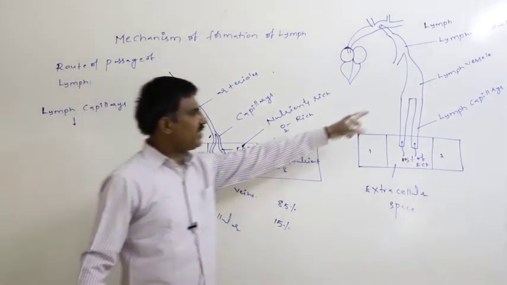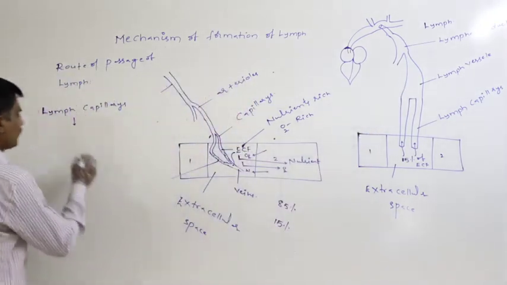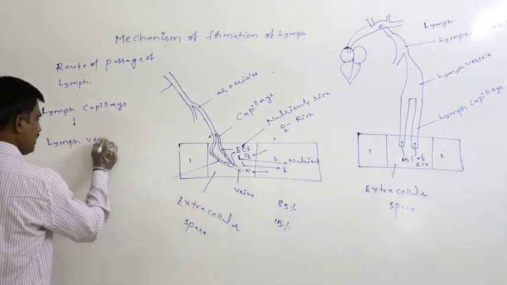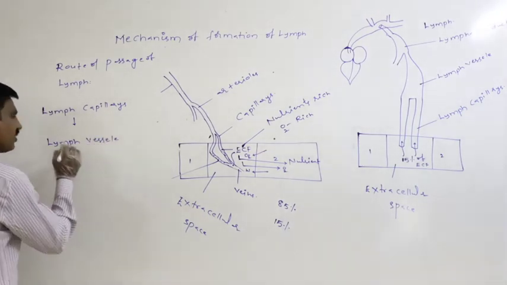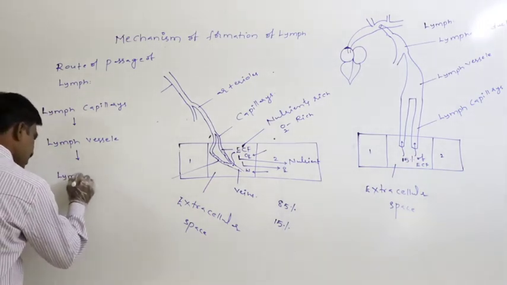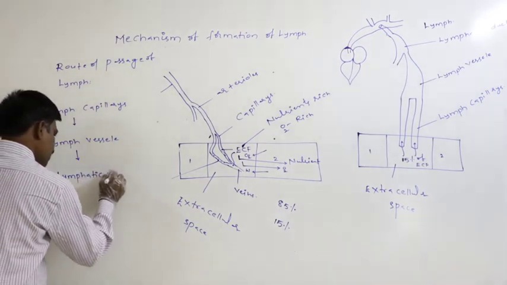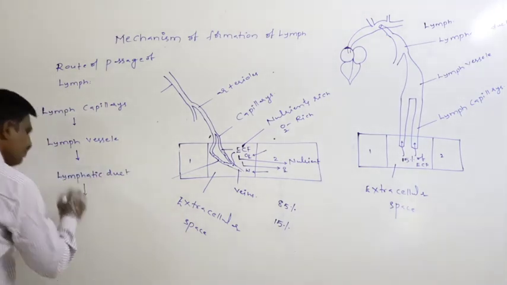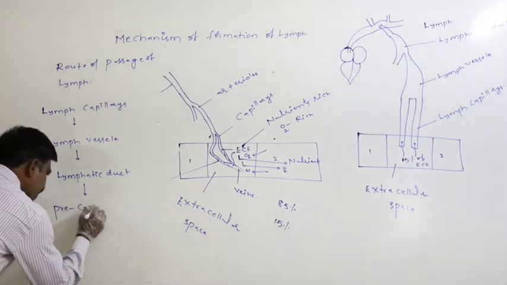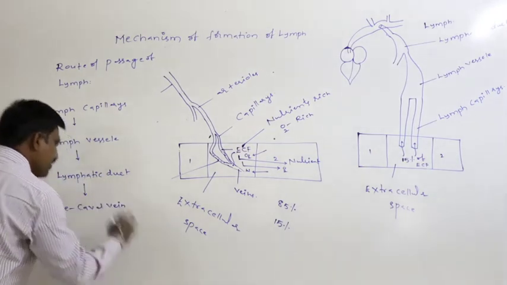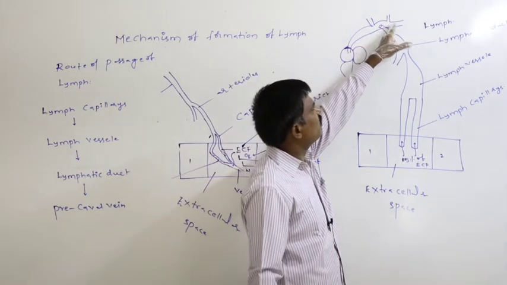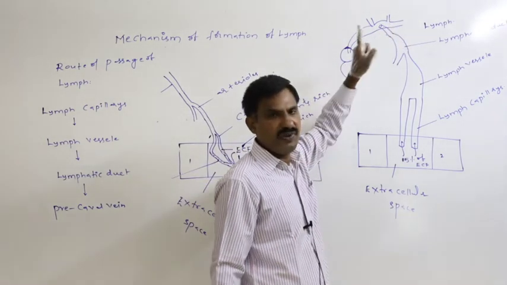From there it reaches into the lymph vessel. From there it reaches into the lymphatic duct. From there it reaches into the precaval vein of the respective side at the junction between the internal jugular vein and subclavian vein.